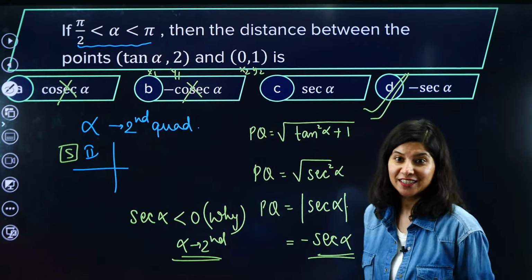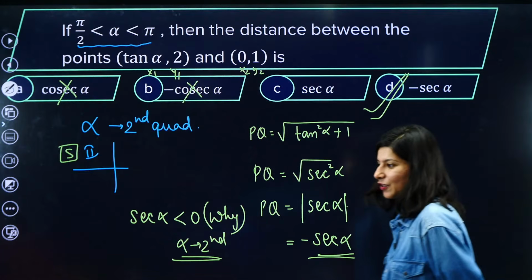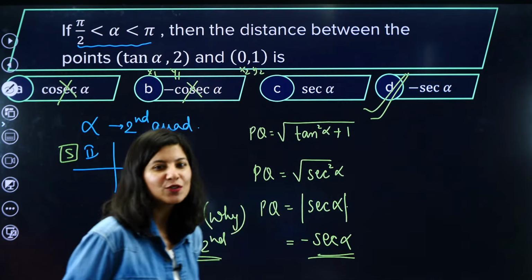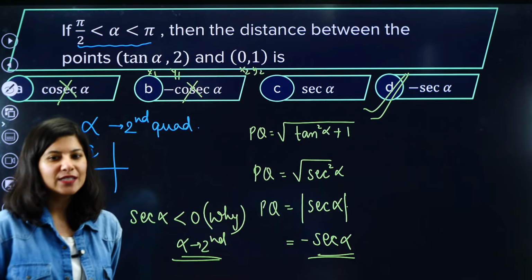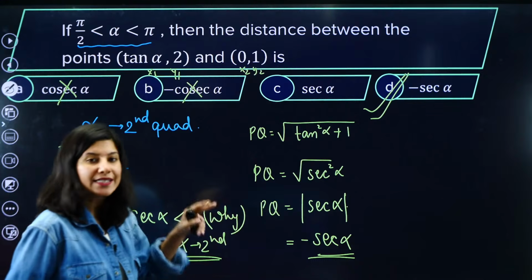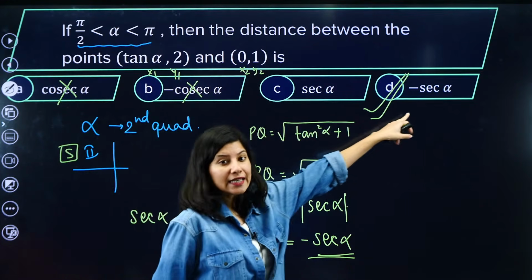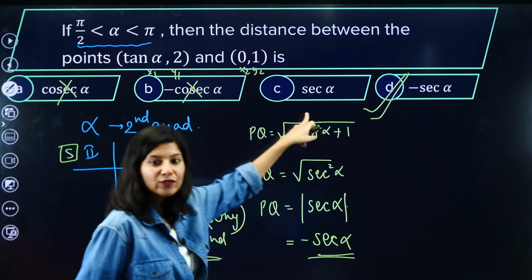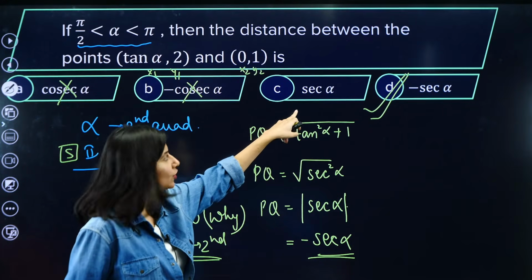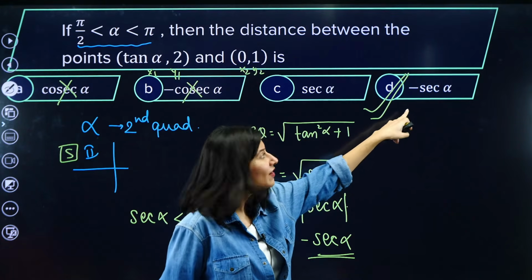What happened to you, Dharani? Again, just tell me one thing. You might be thinking, ma'am, why are you saying D? Because you told us distance cannot be negative. Then why are you ticking the negative answer? You have to take the positive one. So it should be C. Who is going to tell me why it is D?